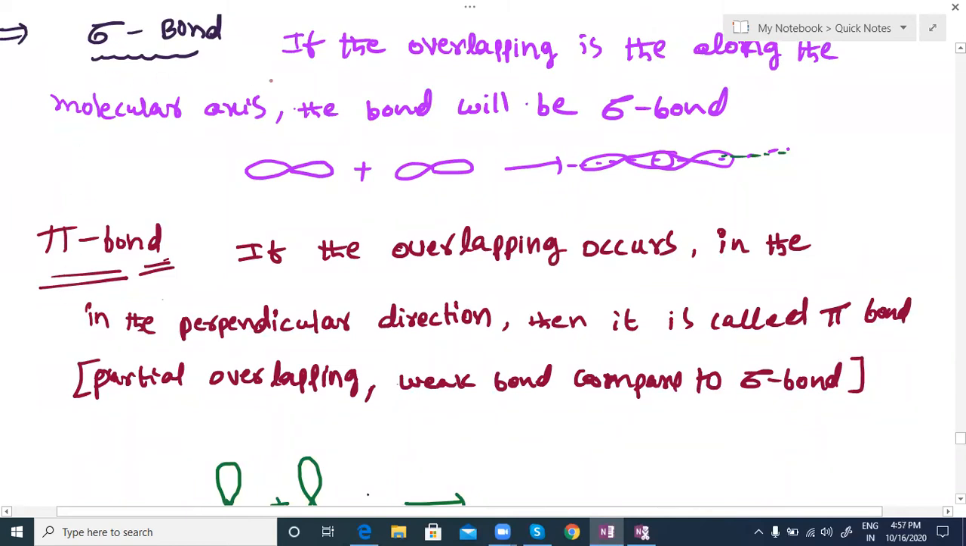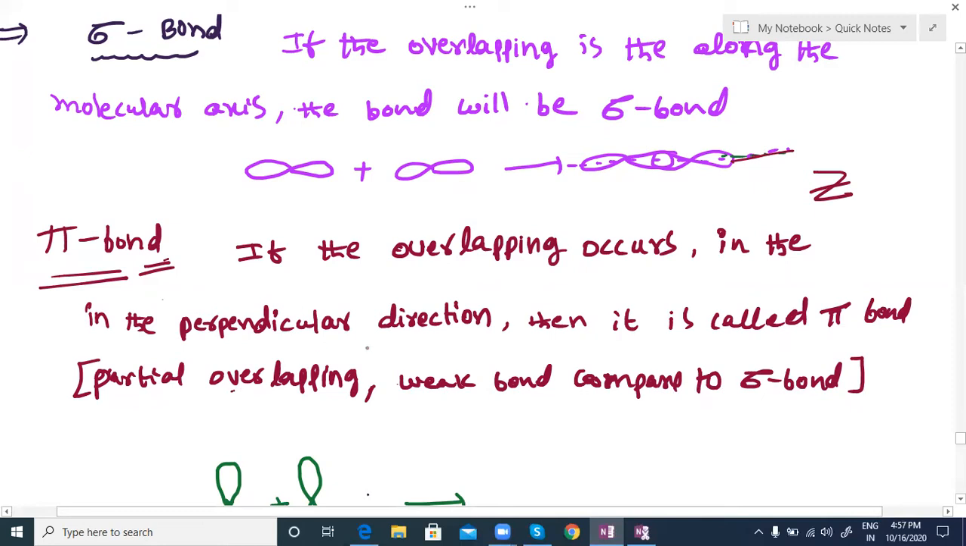Sigma bond means the overlapping occurs along the molecular axis. So this is along the molecular axis that they are occurring. I am taking the molecular axis, mostly the z axis. So the orbitals participating along the z axis form the sigma bond. Generally, a single bond, whatever it is, that axis we consider as the molecular axis, forms only a sigma bond.